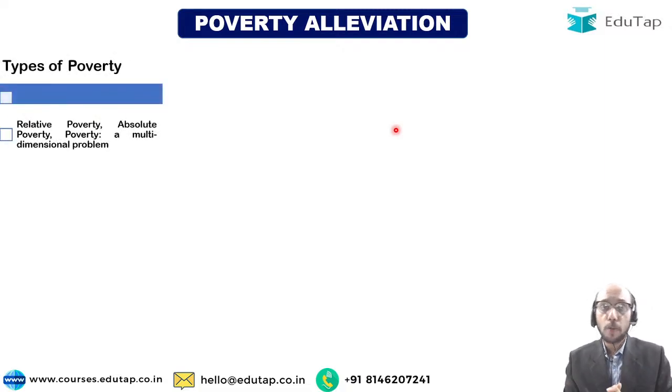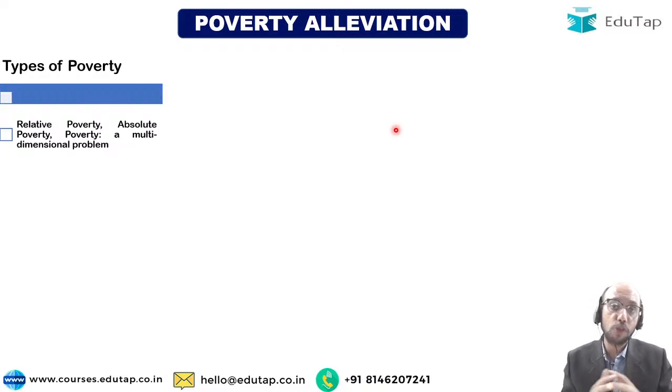Now, when we talk about poverty alleviation, we need to start our theoretical discussion by defining poverty. You should know the definition of poverty. What is poverty? It is maybe deprivation of something. Maybe we do not have income. Maybe we do not have a household. Maybe we do not have a formal job. Maybe we do not have assets. Maybe we are not educated. Maybe we are not healthy. Maybe we do not have access to basic things such as roti, kapda and makan. Right? So the idea is that we need to know the definition of poverty.